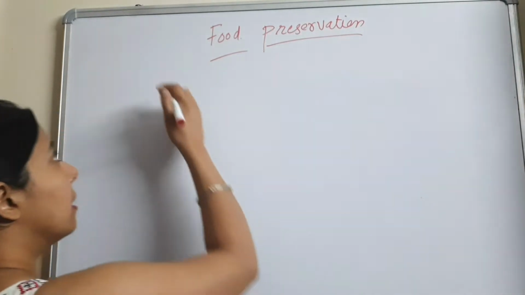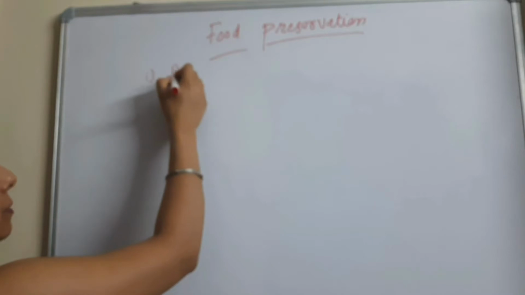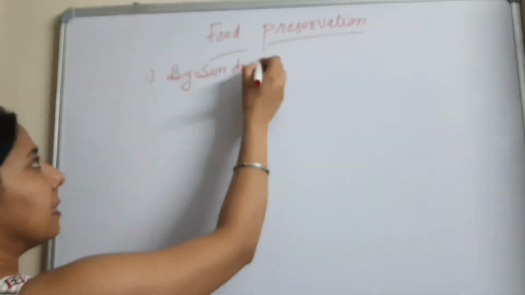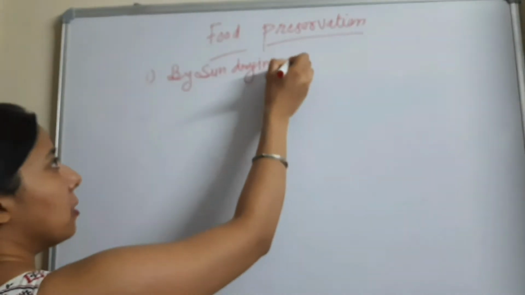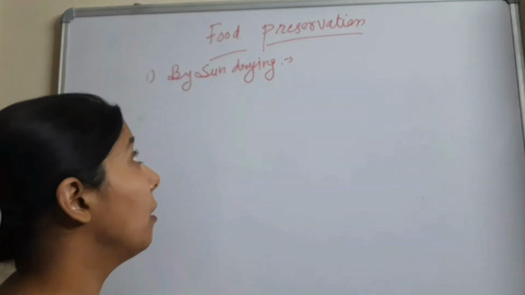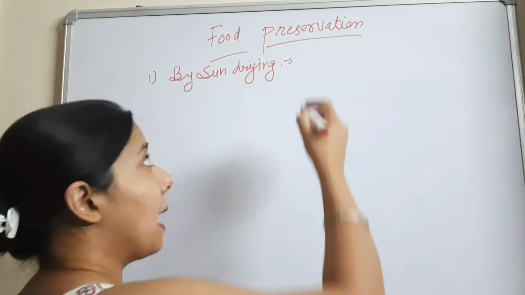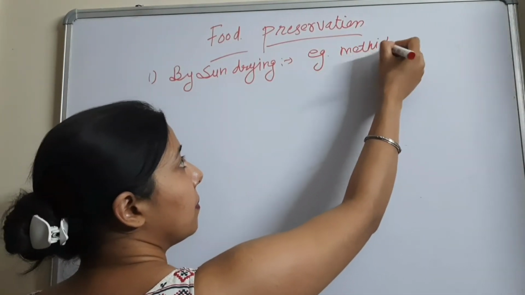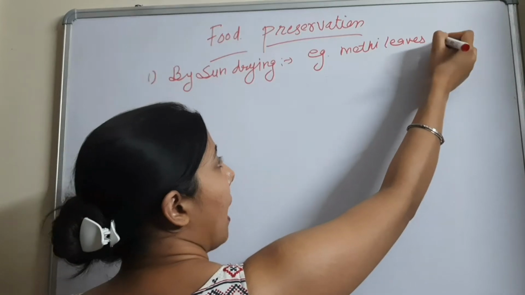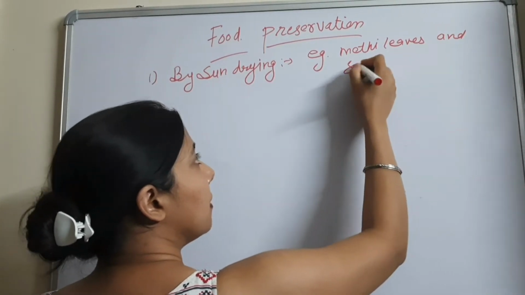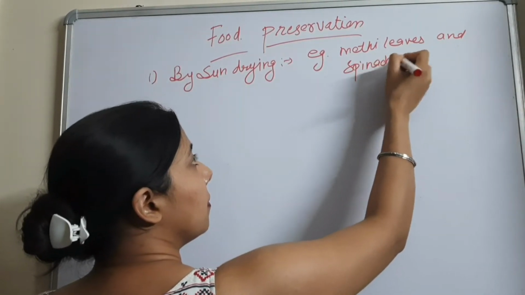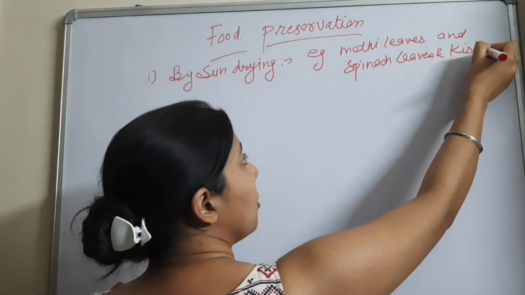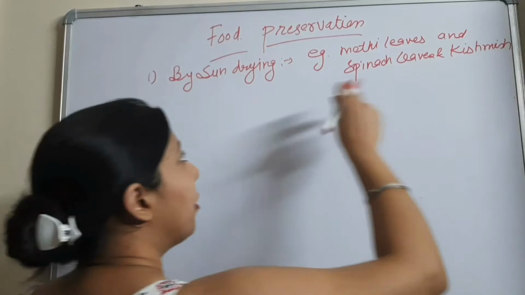Okay. Now first method is by sun drying. This is very important topic. The question can come in exams like give examples of the food that can be preserved by sun drying. Then your example should be methi leaves and spinach leaves and kishmish also. So these are the foods that can be preserved by sun drying.